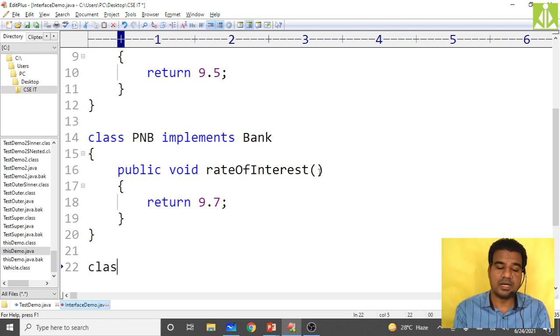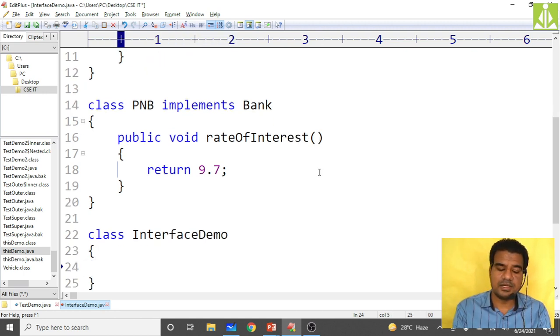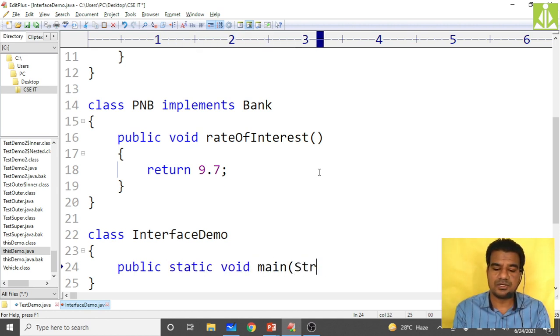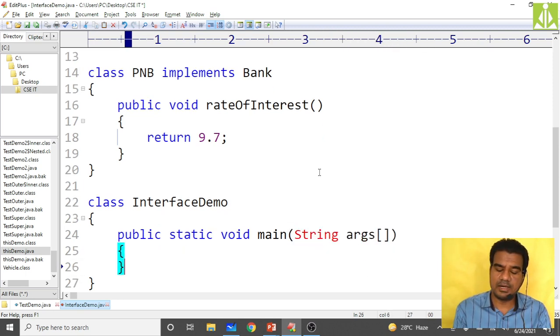Now create the public class, that is main method class, same interface demo, and in this keep your public static void main of string args. Okay, come down and now you create the object.